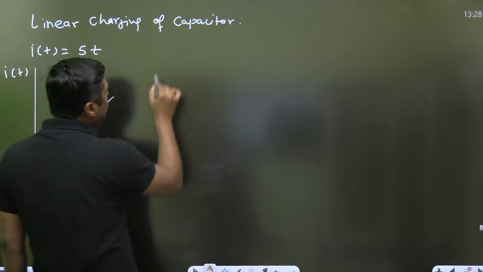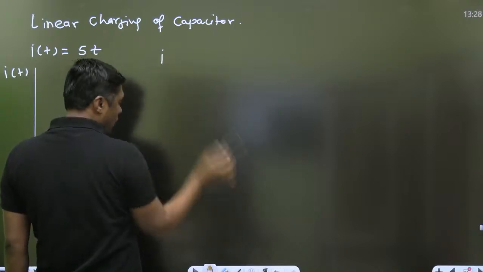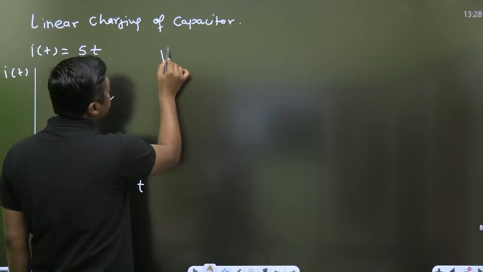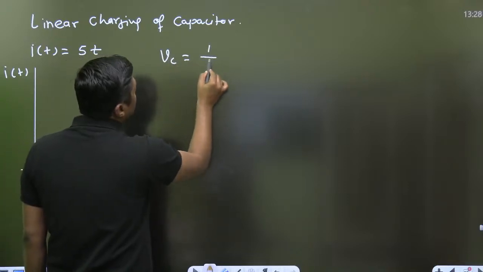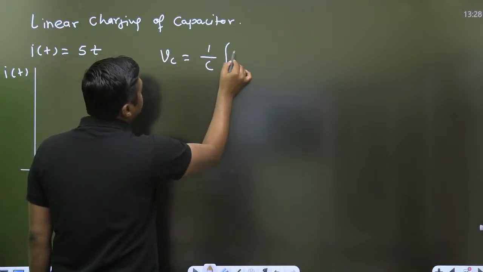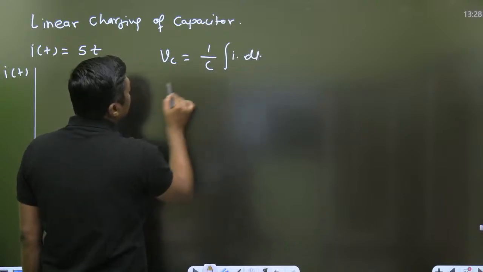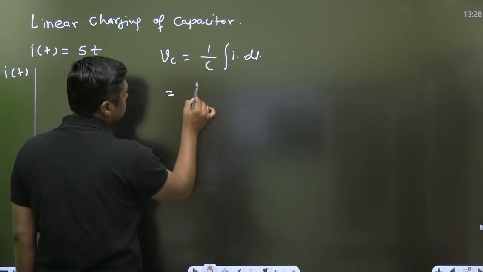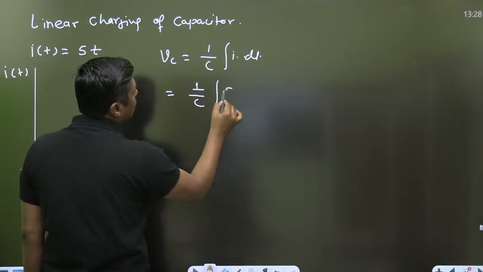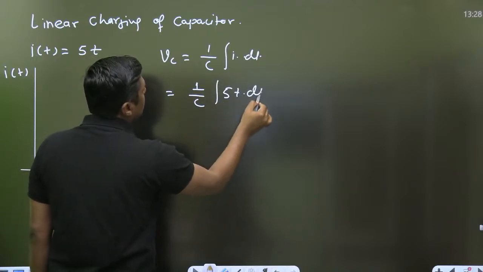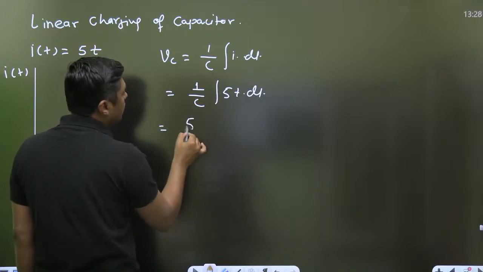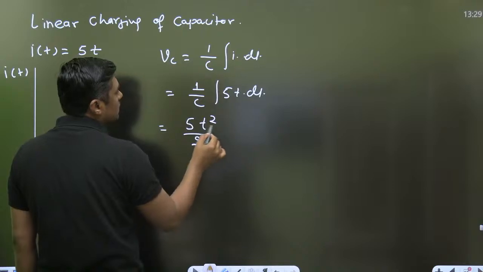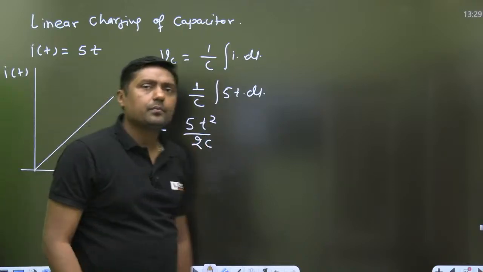But when I am integrating it to get the voltage across the capacitor, 1 by C integral of 5t dt, it will become 5t square by 2C. Tell me, is it linear?